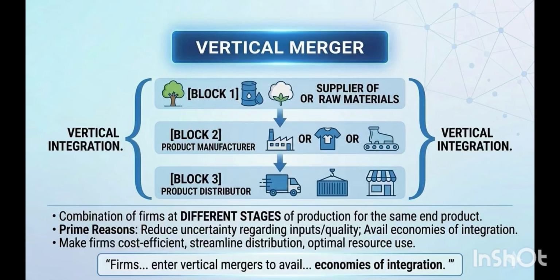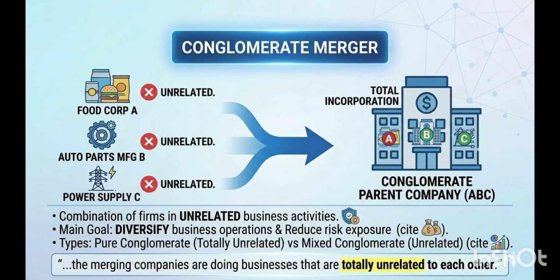Vertical merger. Students, in this vertical merger, usually companies at different production stages combine. Like Reliance Industries acquiring retail and supply chain businesses, right? That is vertical merger. It's a combination of firms at different stages of production for the same end product.